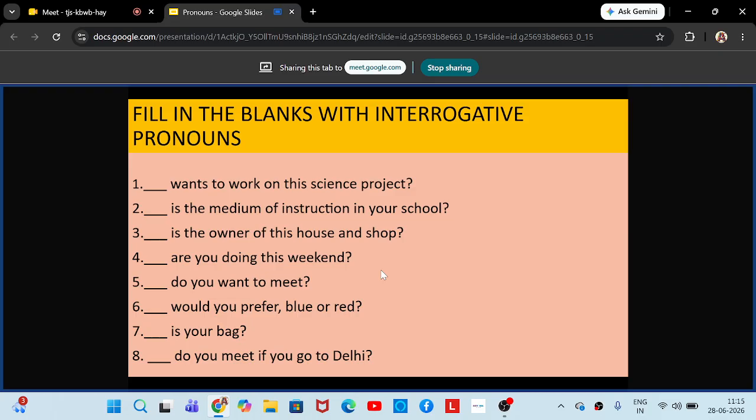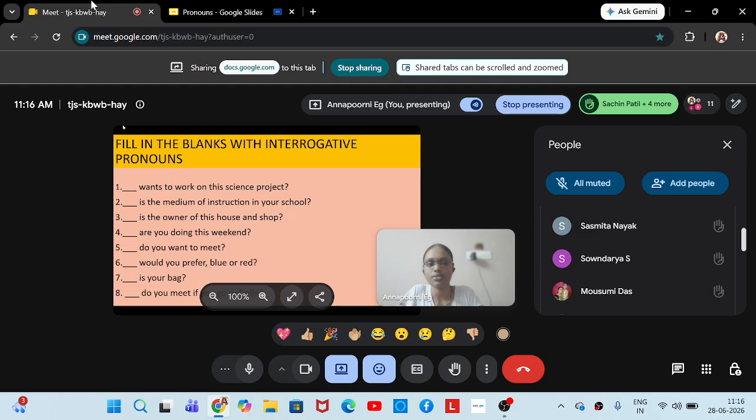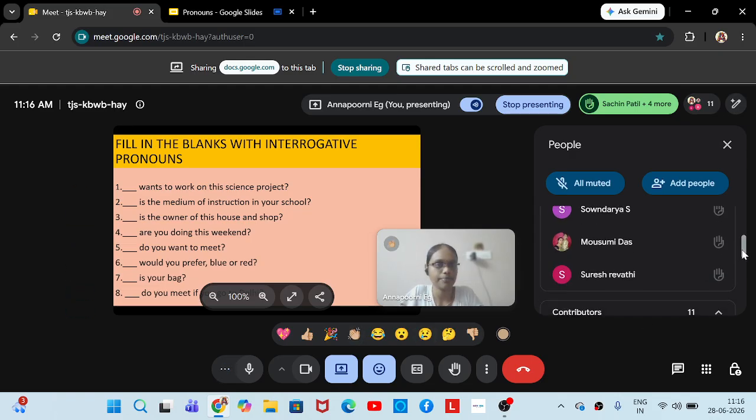What are you doing this weekend? Very good. What are you doing this weekend? Means what are you going to do this weekend? So this is the weekend, so everyone will have a plan. Each one will have a plan. So what are you going to do this weekend means what are your plans to do in this weekend? Very good. One point for Shreya.